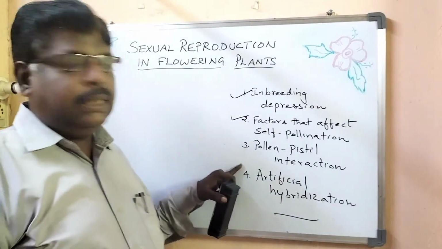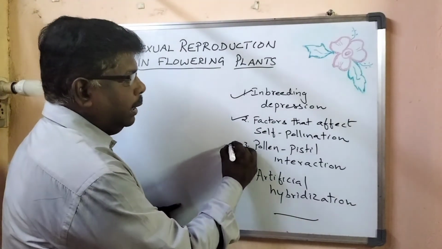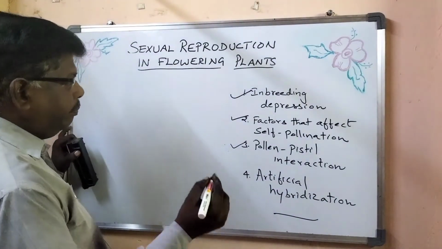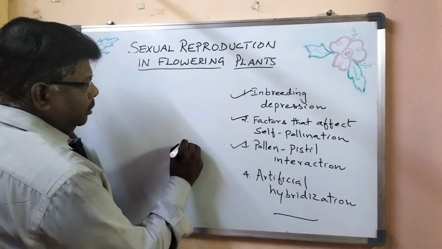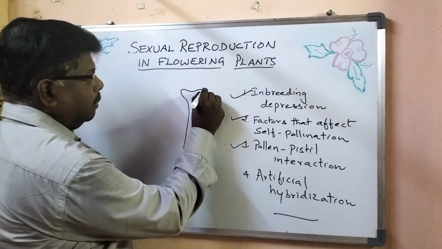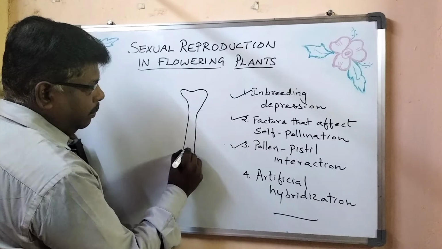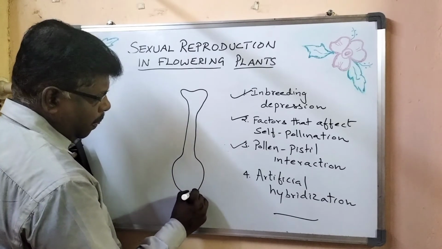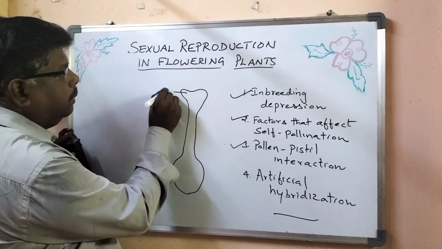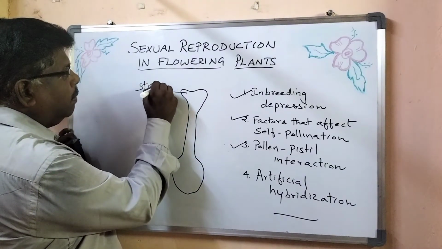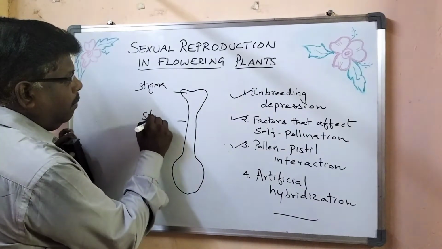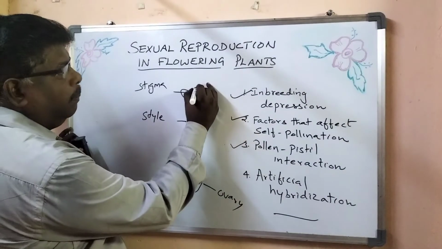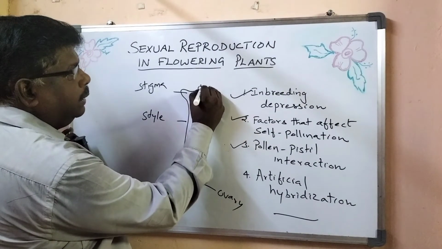Now we come to another heading, pollen-pistil interaction. We'll see that now. This is the female part. You know that this is the stigma, this is the style, and this is the ovary. Pollen grains will be seated here.